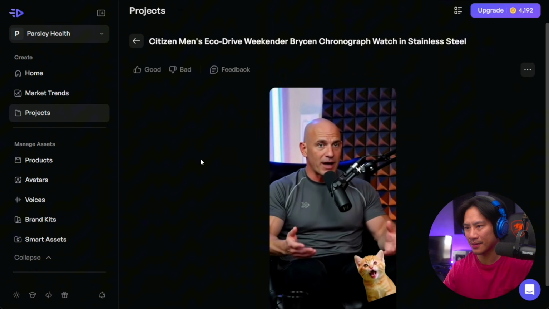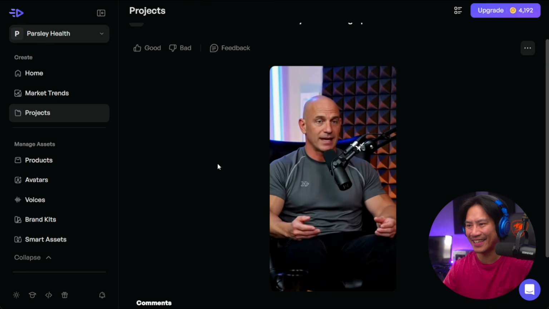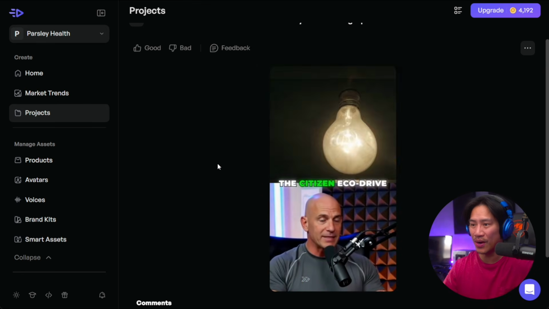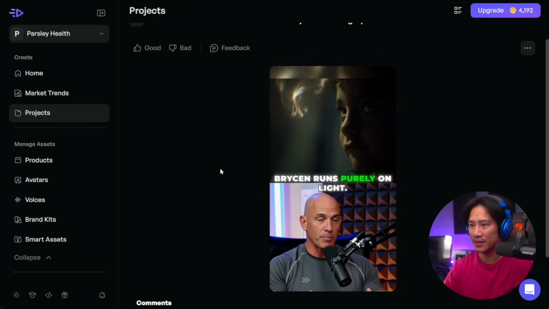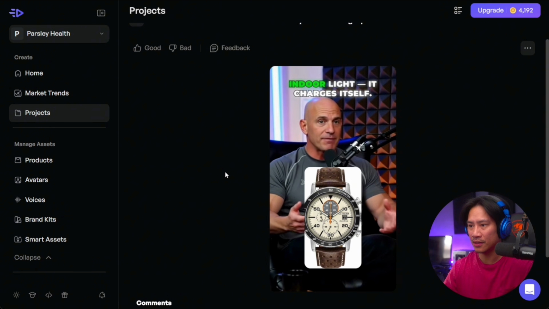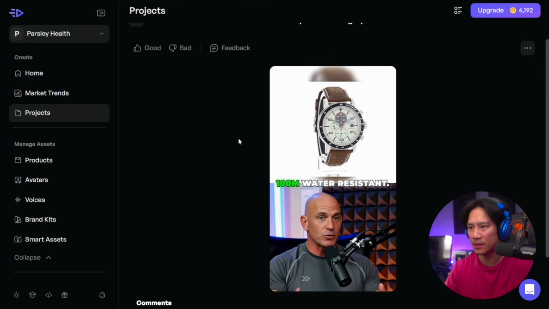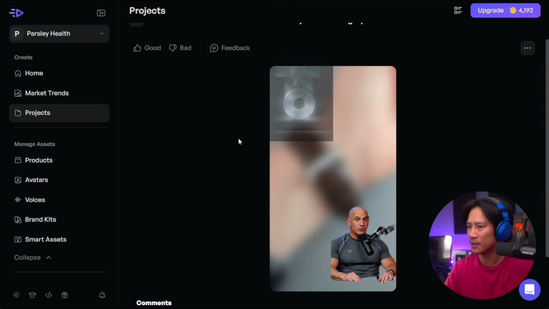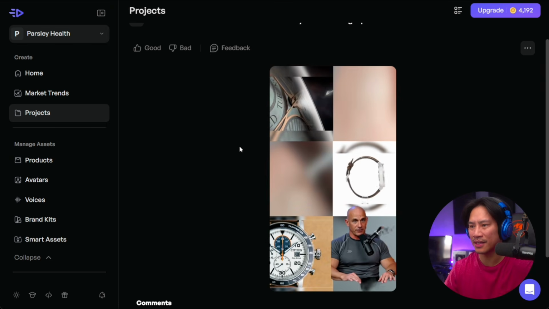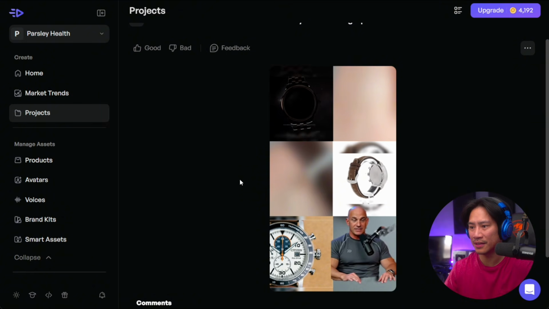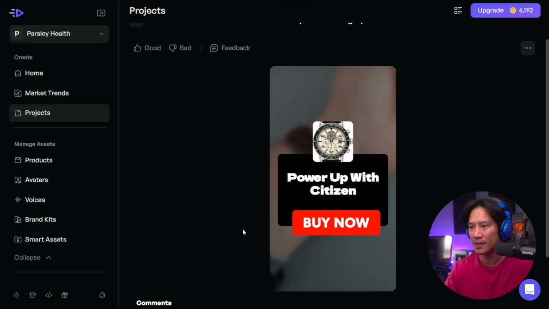I haven't changed a watch battery in 3 years, and I never will again. Wow. The Citizen Eco-Drive Bryson runs purely on light. Sunlight, indoor light, it charges itself. Solar powered, stainless steel, 100-meter water resistant. Zero battery anxiety ever. Grab yours today and ditch the battery runs for good.